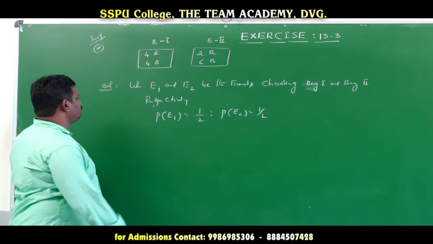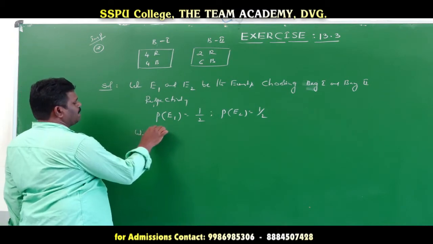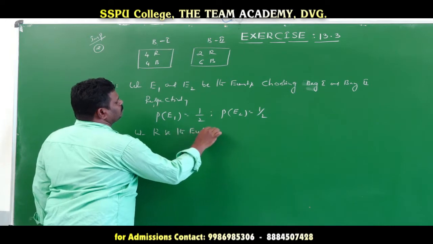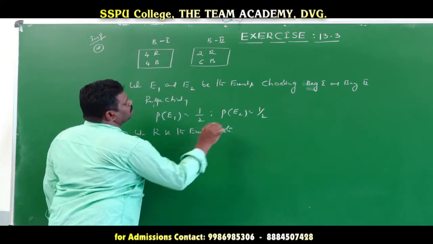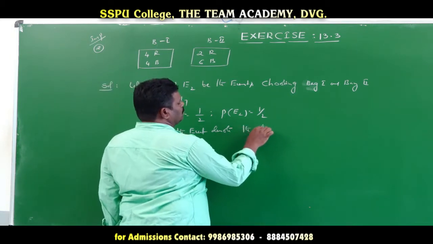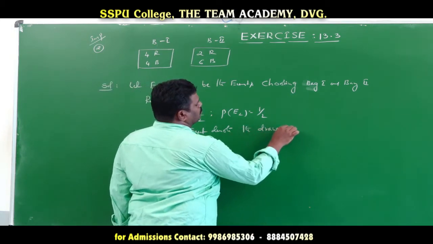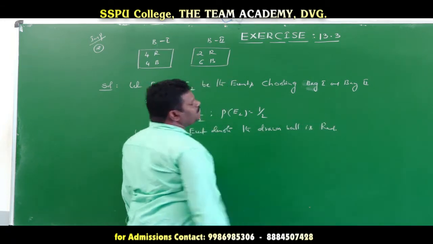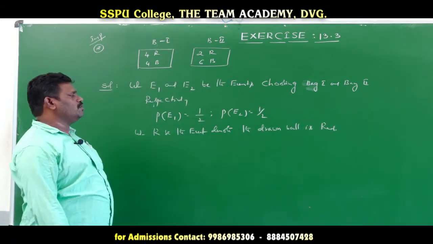Okay, now next, let capital R denote the event that the drawn ball is red. Which type of ball do we draw from the bag? Red.